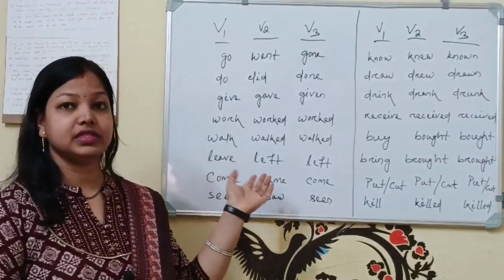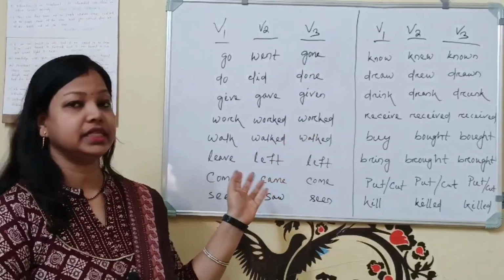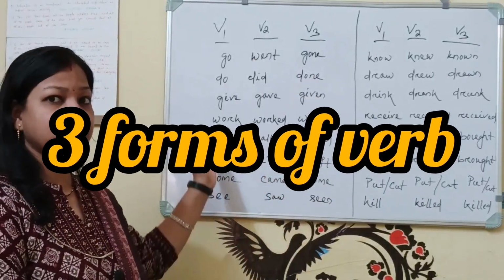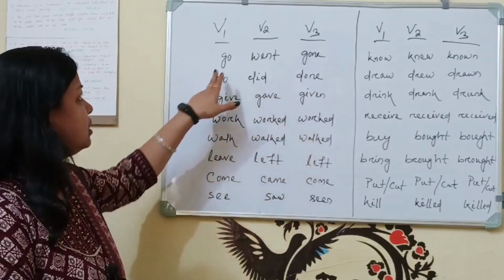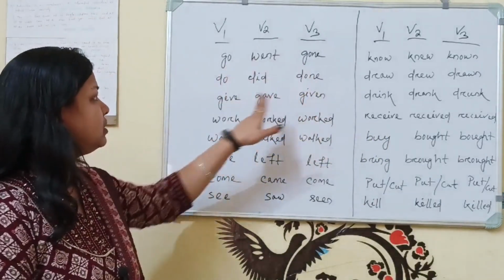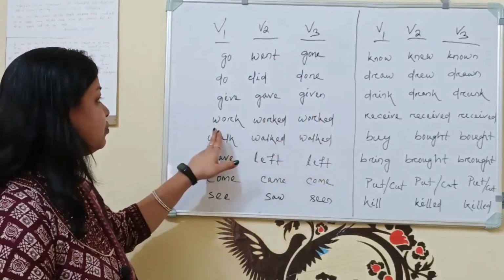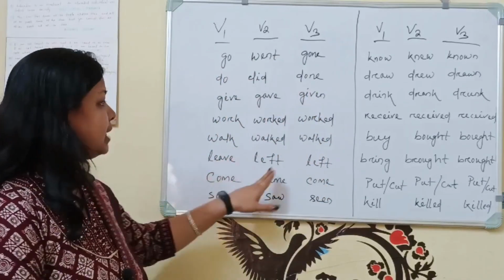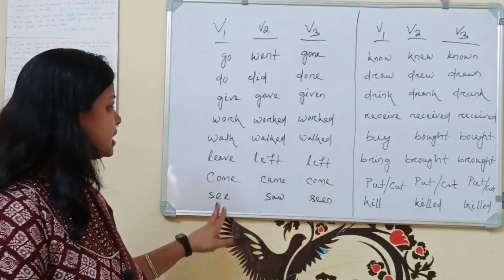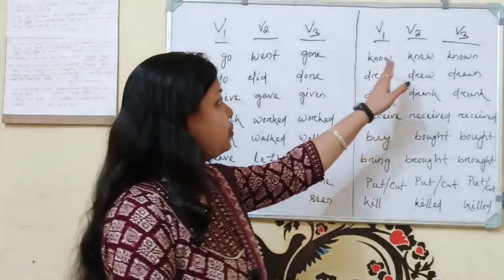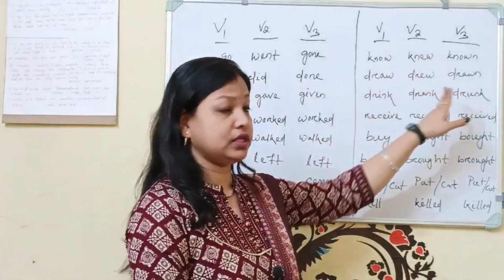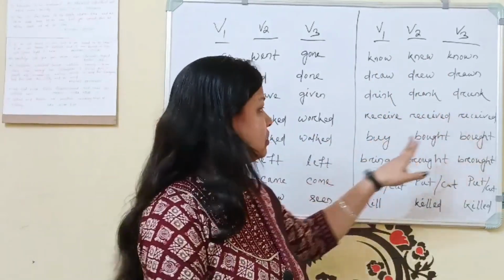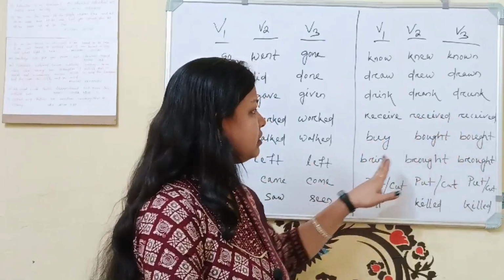Here I have given some general verbs that we use in our daily life. You can see verb 1, verb 2, verb 3 written here. Go, went, gone. Do, did, done. Give, gave, given. Work, worked, worked. Walk, walked, walked. Leave, left, left. Come, came, come. See, saw, seen. Know, knew, known. Draw, drew, drawn. Drink, drank, drunk. Receive, received, received. Buy, bought, bought. Bring, brought, brought.